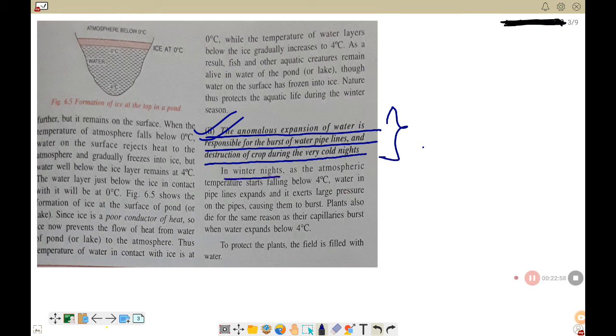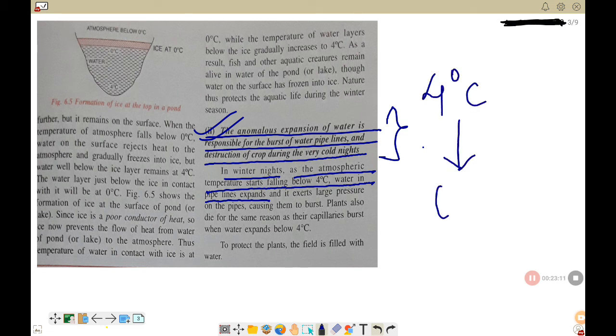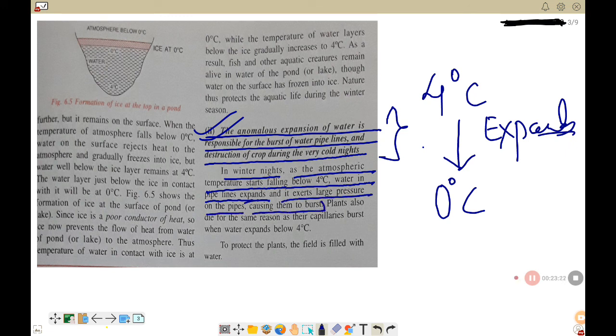In winter nights, as the atmospheric temperature starts falling below 4 degrees Celsius, water in the pipeline expands. Now you know that when the water is further cooled down from 4 degrees Celsius to 0 degrees Celsius, it expands, isn't it? So when it expands, it exerts large pressure on the pipes, causing them to burst. So this is the reason why, during very chilly winter, the water pipeline starts to burst.